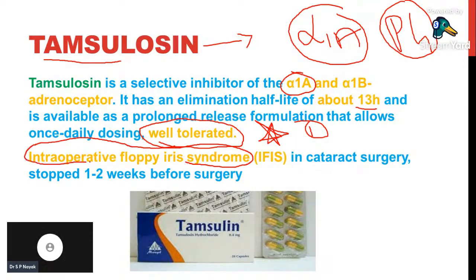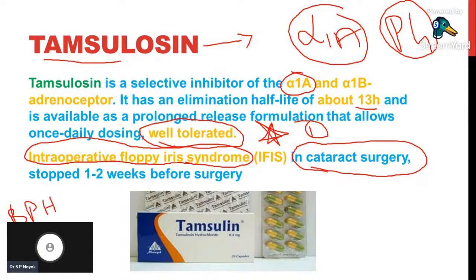Intraoperative floppy iris syndrome. This syndrome is seen in cataract surgery. In cataract surgery, for example, a patient is already a known case of BPH and is already using tamsulosin. These patients should not be taken up for cataract surgery.